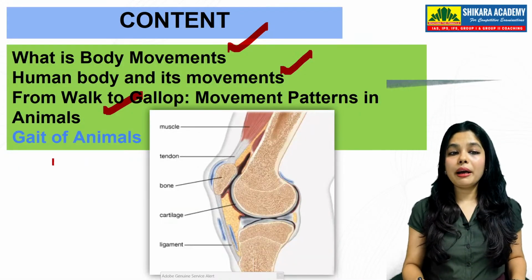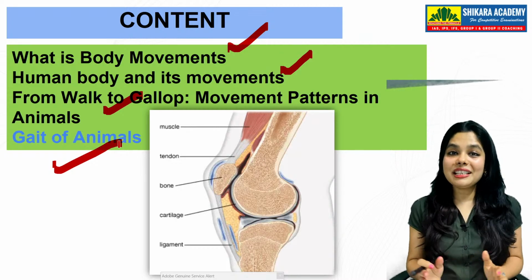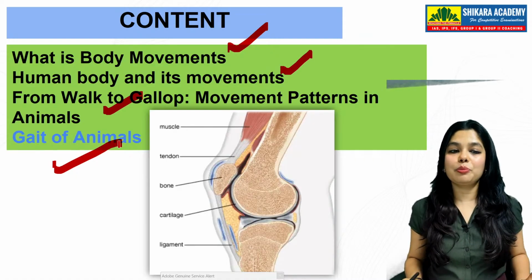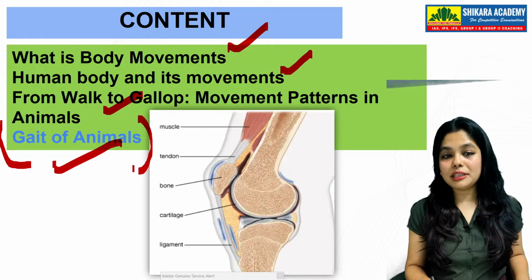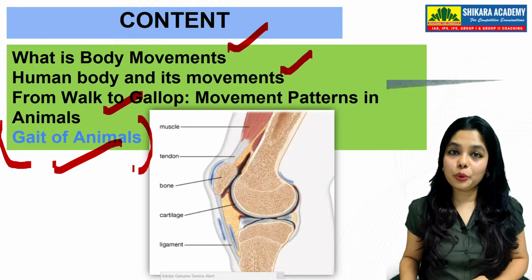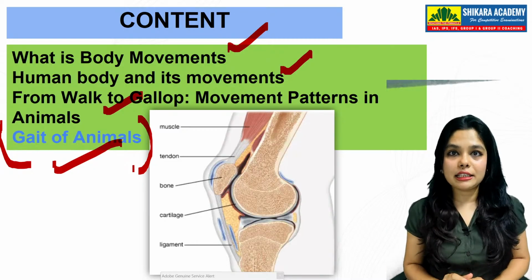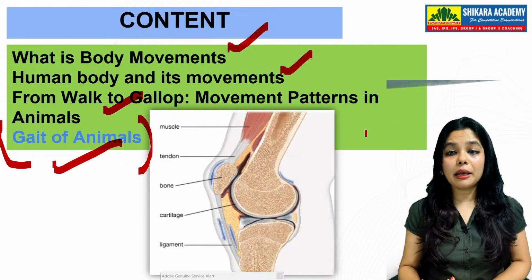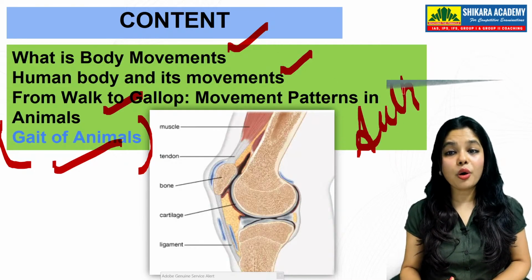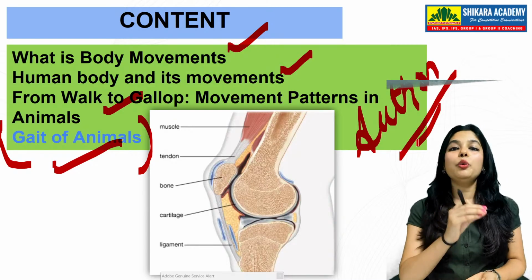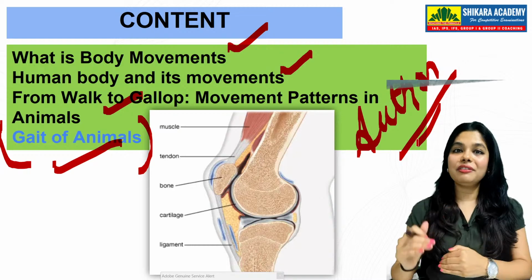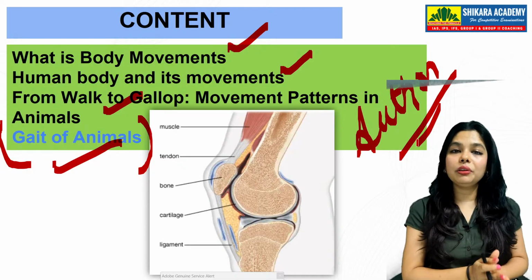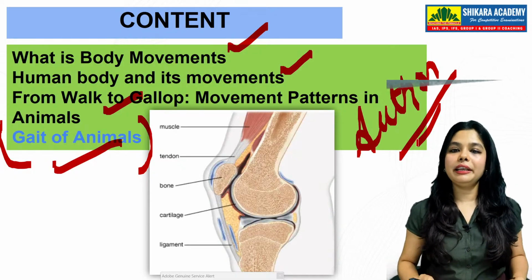Apart from that, what is the gait of animals? So this is a book. I will tell you at the end who is the author of this book, because this book, my dear students, can be a probable question in your UPSC prelims. Many times in prelims you will see that they ask who is the author of this book, and they want you to match it with different series. That is, who is the author of this particular book will be the question.